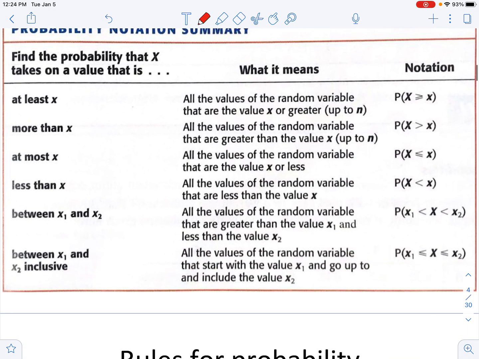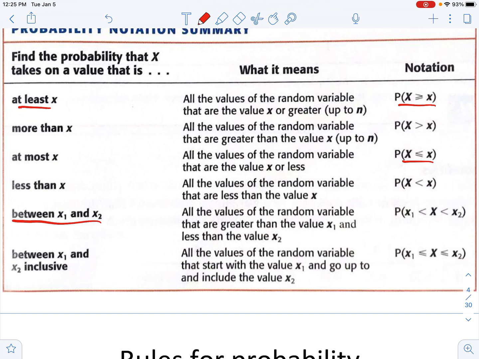Now, one thing I want you to point out, okay? Keywords. At least, like the probability of getting at least 3, would be 3 or more. If you think about it, that's what it's saying: getting that value or more. More than means we're not including that value. At most means we're at that number; that's the biggest number we could get. So if I said at most 3, it'd be 3 or less. Less than that number means we're just not going to include it. So if we said less than 3, then we'd say it's 2, 1, okay? Now, here's the key between it.